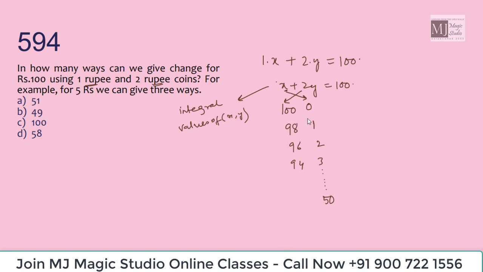When we have 50, the value of x would be 0. Now, how many pairs are there? Starting from 0, we have ended with 50 with a gap of 1 in it. There are 51 such integral pairs of x and y such that x plus 2y is equal to 100.